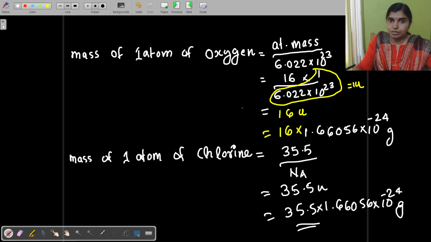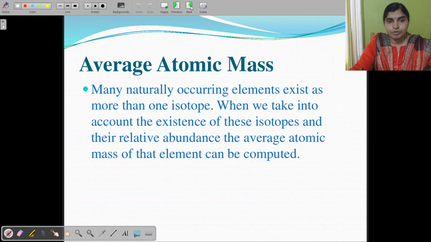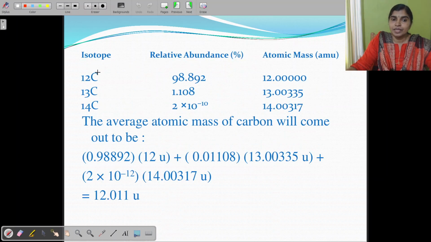So you can find out the mass of one atom of oxygen or one atom of chlorine or one atom of any element. Then for isotopes, we can determine the average atomic mass. For example, for carbon, there are three different isotopes: carbon 12, carbon 13 and carbon 14. So how will you determine the average atomic mass? We can have a question like this. The three isotopes are given here: carbon 12, carbon 13 and carbon 14. And here the relative abundance is given in percentage.